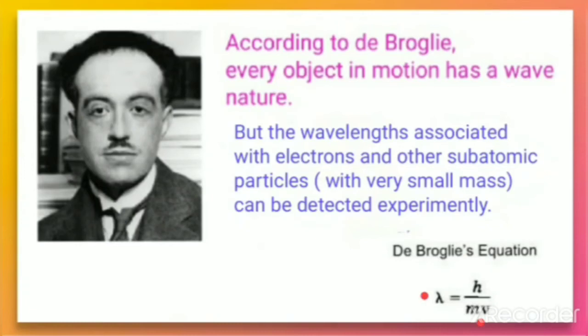So according to the de Broglie relation, every object in motion has a wave nature. Even we are also matter, we also have wave nature, but because of large mass, the wavelength associated will not be detected. So this can be easily detected in the case of microscopic particles, as the electron is also a microscopic particle. Therefore, from this, he concluded that the electrons revolving around the nucleus have a wave nature as well as a particle nature.